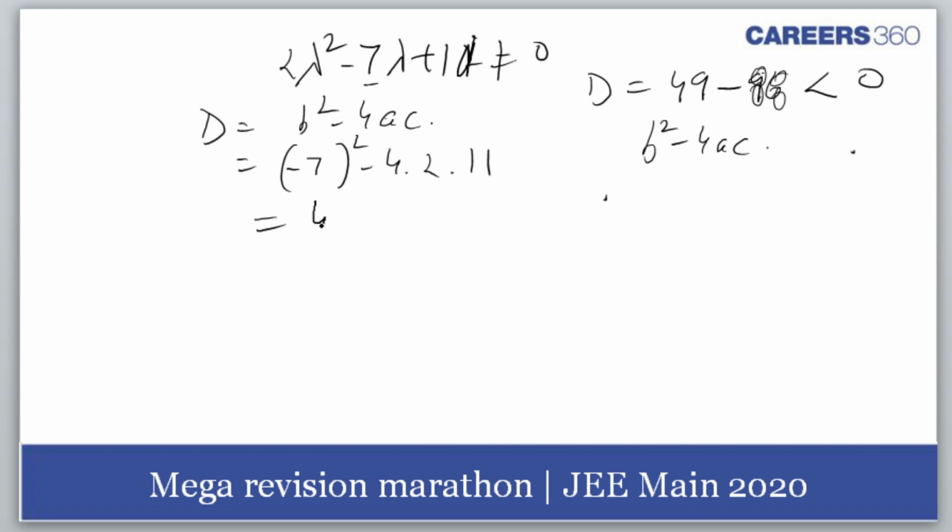So what's that? 49 minus 88. Am I right or wrong? Is this not less than 0?